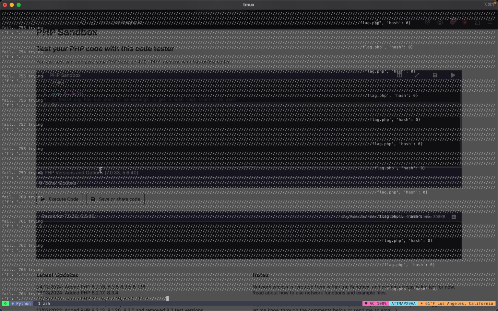There's still a lot of things to be done, but it's a pretty cool challenge for the most part. But let's see, we're still waiting for it. We're still waiting to see what's happening and where things could go. So like 777, it still hasn't found a collision yet.